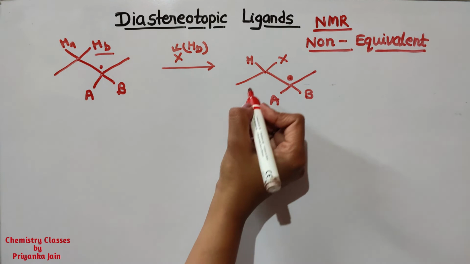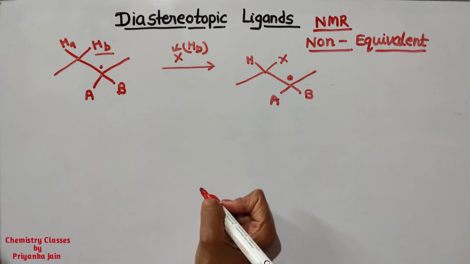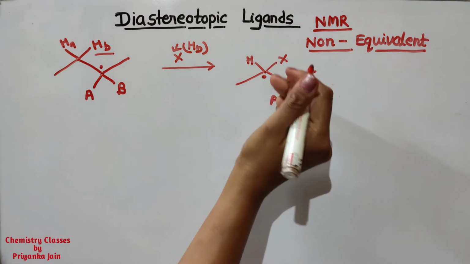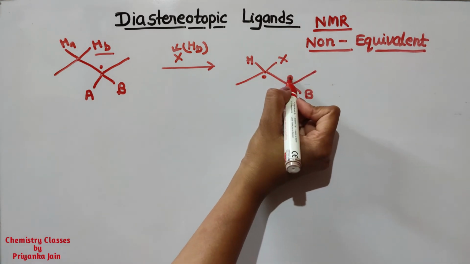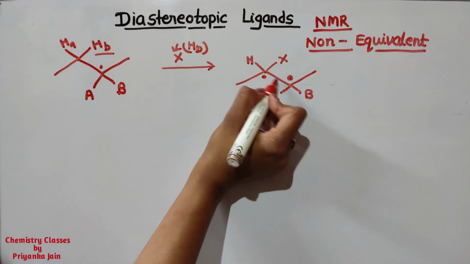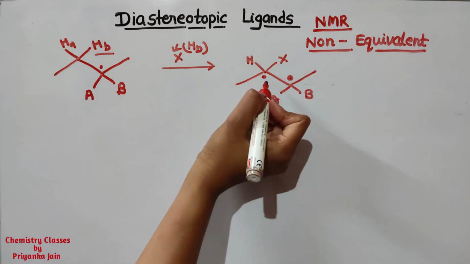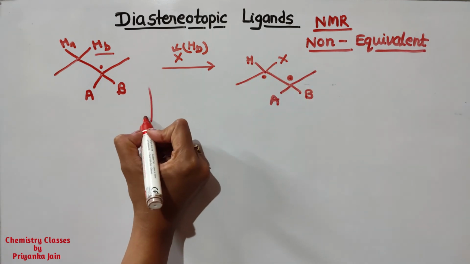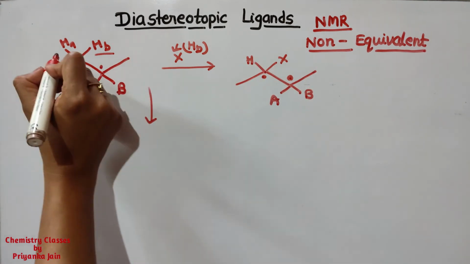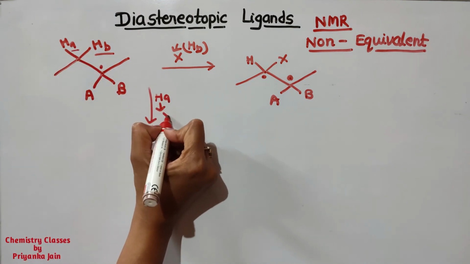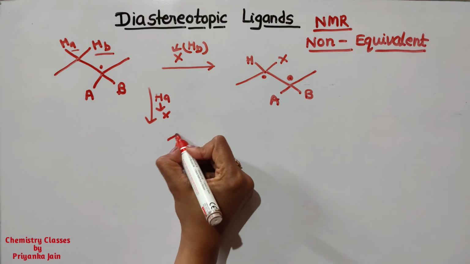And now you can see here, this is the new chiral center that is generated. It means a new chiral center is generated near the first chiral center. So there are two chiral centers now, okay? And there may be different configurations at the two chiral centers. Suppose we are now replacing this HA by X, okay? So what are we getting now?